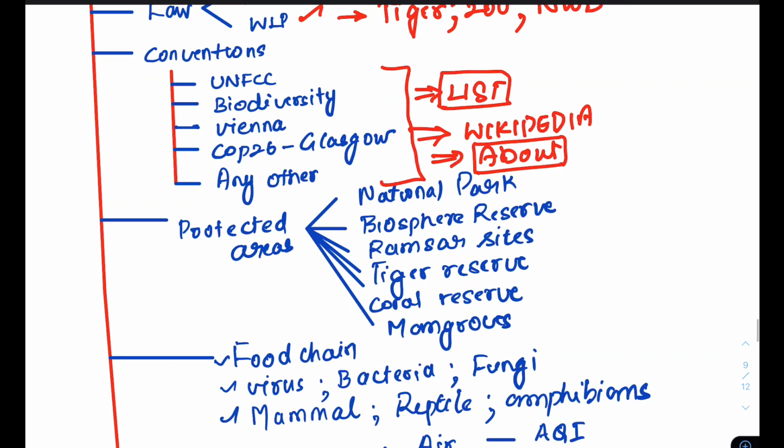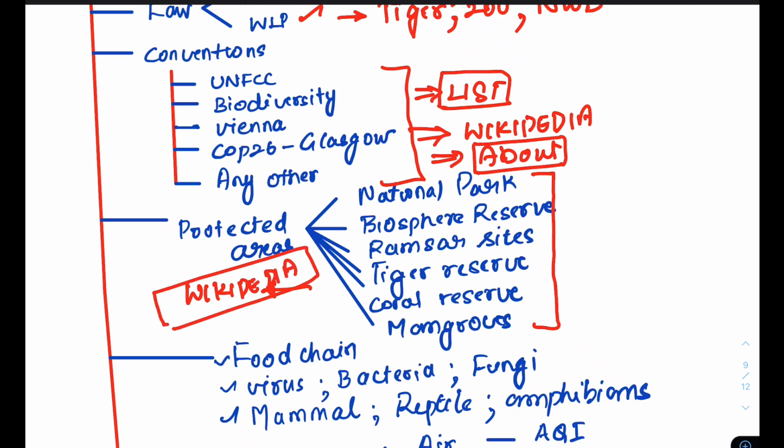This book and all, they have dumped so much information, so have a very clear understanding. And for protected areas, national parks, wildlife, all these things have their Wikipedia pages. Have fun with it. See, in the last 30 days, you should not be scared, you should not make yourself nervous.